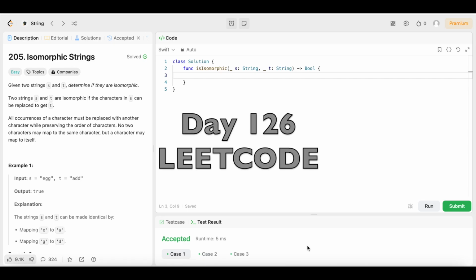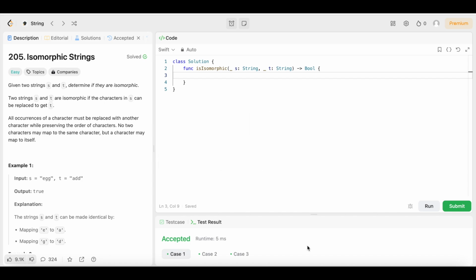Day 126 of doing a LeetCode problem every day until I get a job. All right, y'all, we're back again. Another day, another LeetCode problem. This time we're at day 126, y'all. We're really moving and grooving here, making some progress along our LeetCode journey. And I hope y'all have been learning along the way, because I know I have.